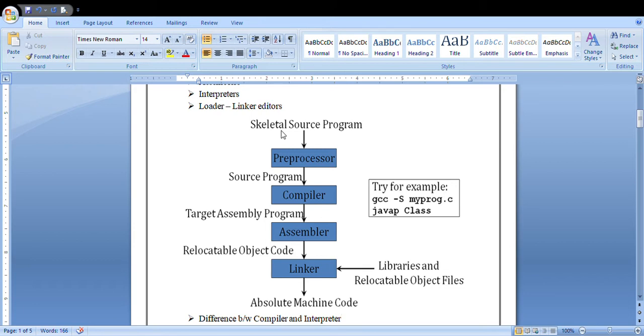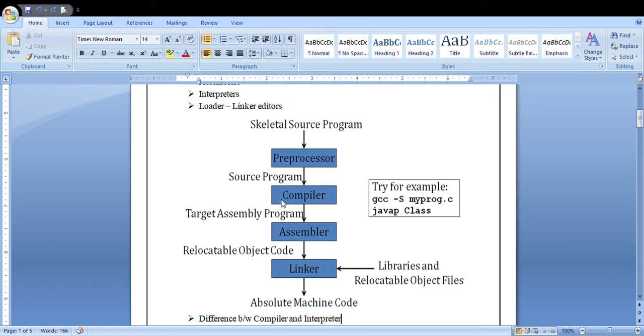It provides input to the compiler, and your compiler, as I said before, will translate from the source program to machine-level language or high-level language. That output will be given as input to your assemblers. Whatever output you get from the compiler, you call the target assembly program. That will be the input for your assembler.